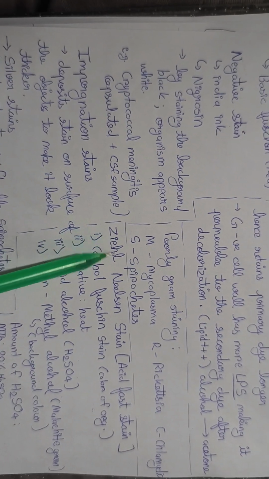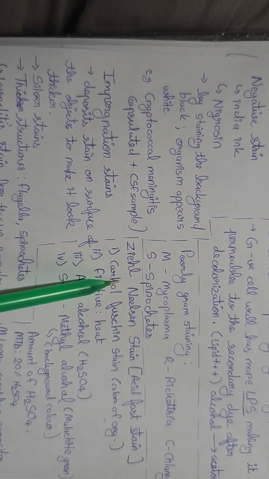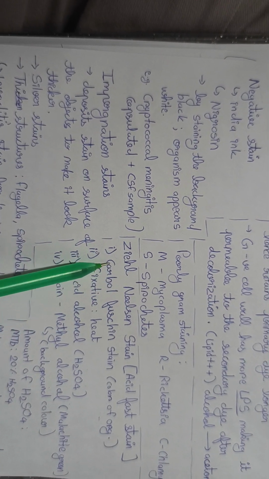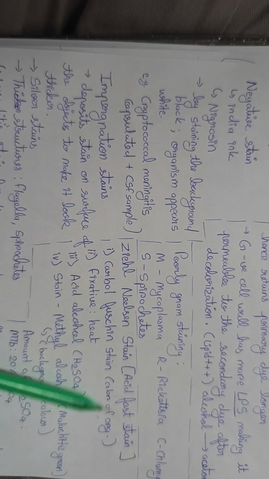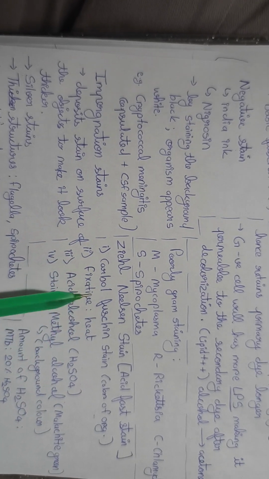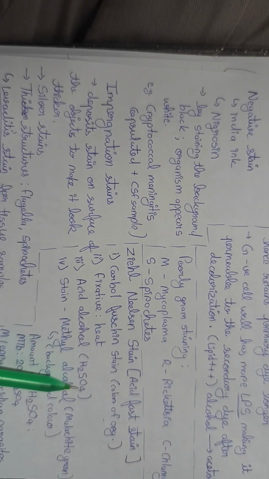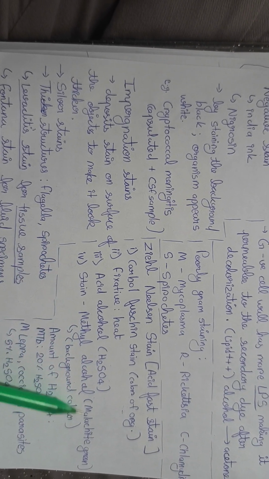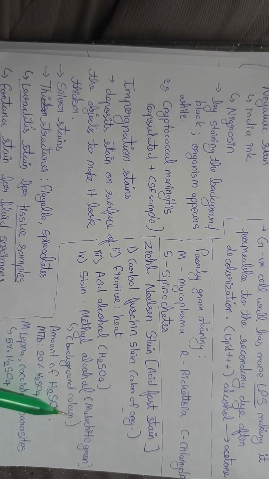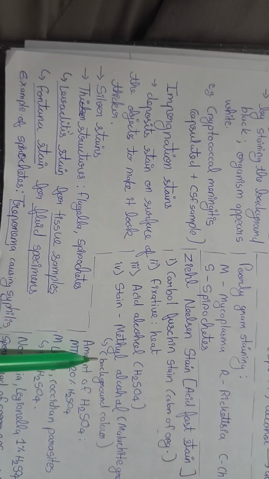ZN stain, that is Ziehl-Neelsen stain or acid-fast stain. The procedure includes carbol fuchsin stain, which gives color to the organism. Fixative is heat. Then decolorization is with acid alcohol, H2SO4. Counterstain is methylene blue or malachite green. Background appears blue or green in color. The amount of H2SO4 varies in different organisms.